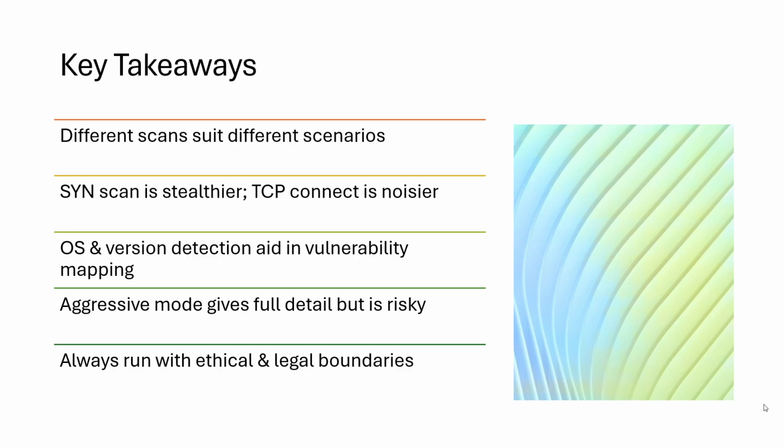Different Nmap scans serve different purposes, and using the wrong scan can create unnecessary risk or misleading results. SYN scans are generally preferred for their balance of stealth and accuracy, while TCP Connect scans are simpler but noisier. OS and version detection are essential for vulnerability assessment but depend on proper enumeration. Aggressive scans provide depth but should be used sparingly and carefully.